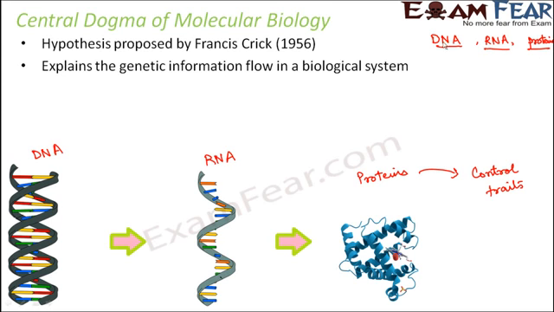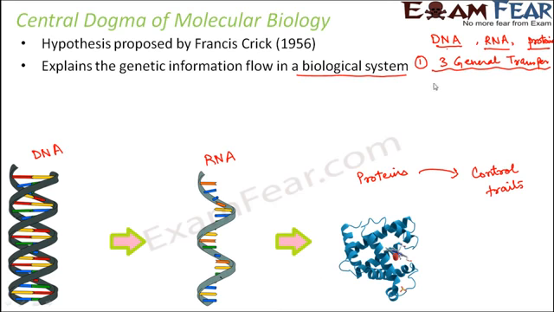Since we have 3 of them, DNA can be transferred to RNA, DNA can be converted to protein, RNA can be converted to protein. So that means there could be a total of 9 transfers which can be possible, out of which 3 are general transfers which take place in most of the organisms. Because here we are not only talking about human beings, we are talking about any biological system, whether it is a complex organism like human beings or a simple organism like bacteria or any other form of life. So this is universal for all biological systems.